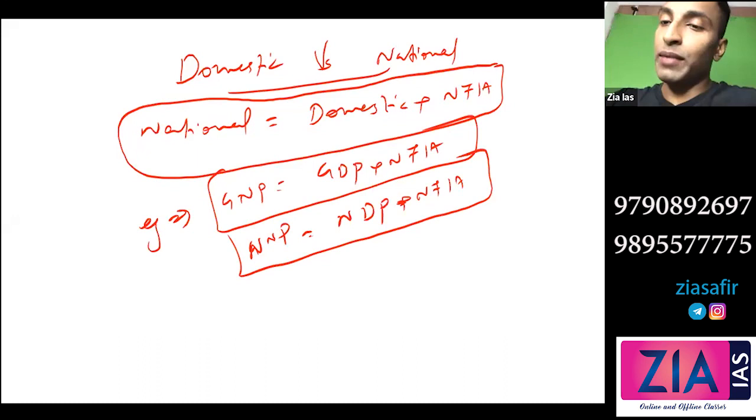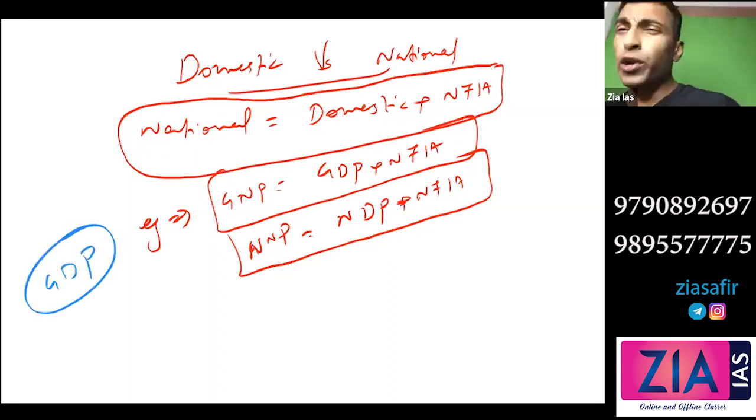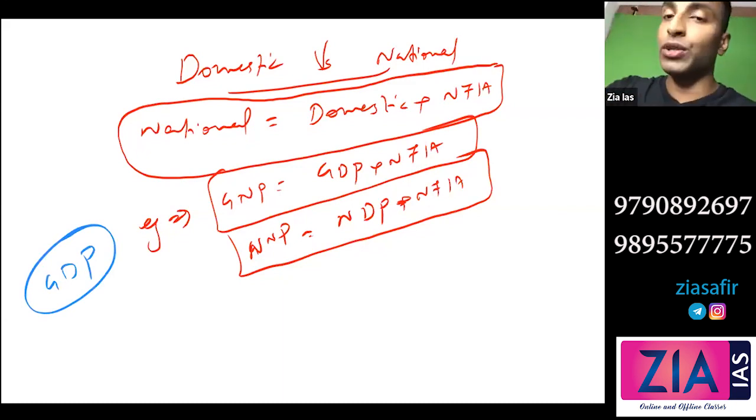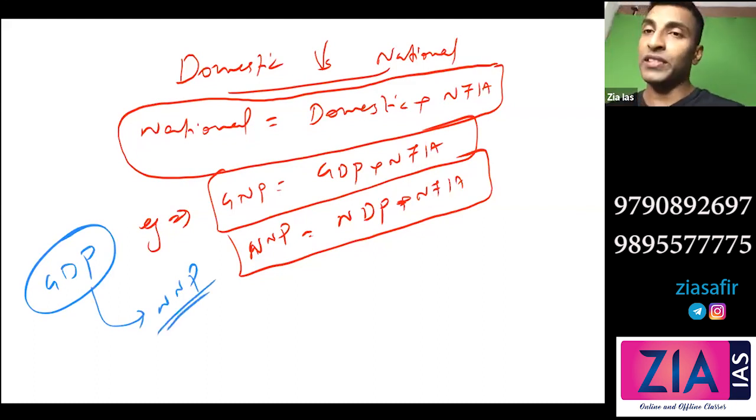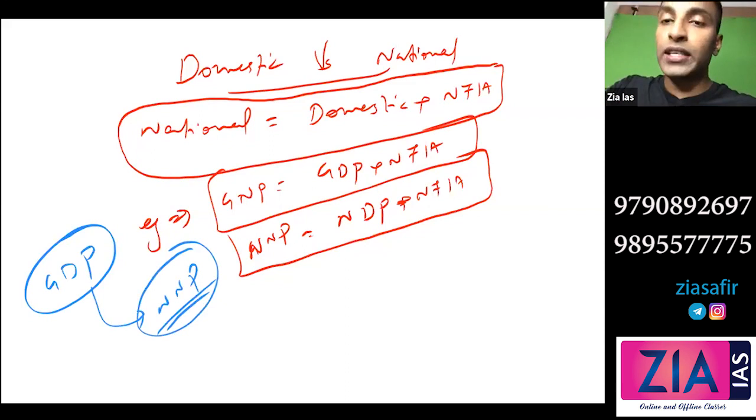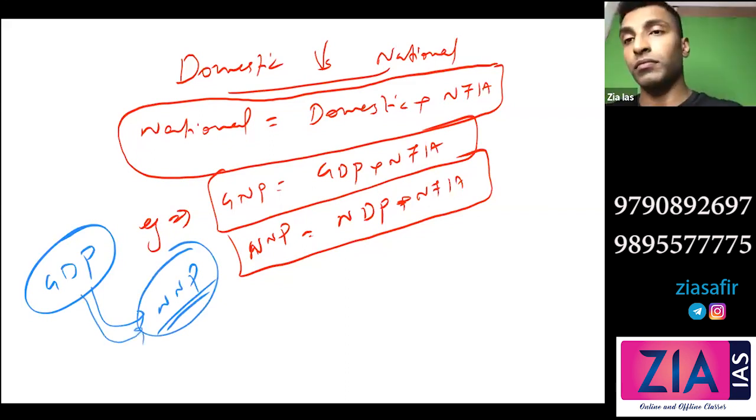Okay, so I hope this is clear. Now see, let me ask you one thing. I want to see who can answer this. Basically, we get GDP. And I've told you already, national income is related to net national product. That means national income is actually NNP. I'll discuss this in detail later. But since I've just told you that NNP is your national income, suppose you know GDP. How can you calculate NNP? Can anyone tell this? From GDP, how can you reach NNP?